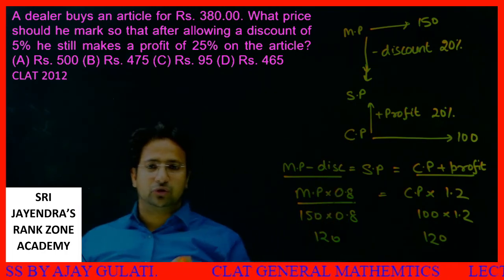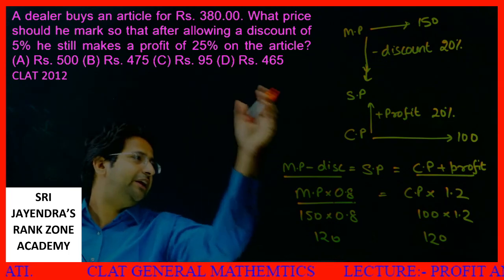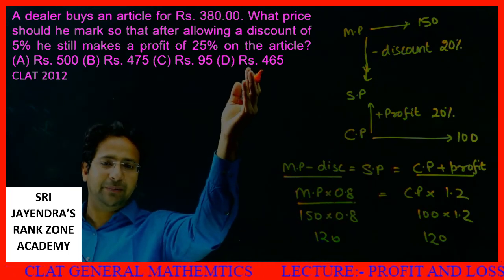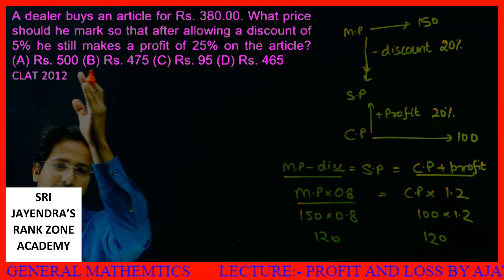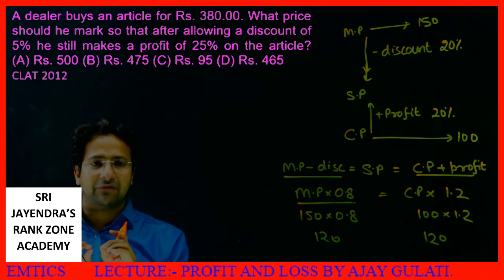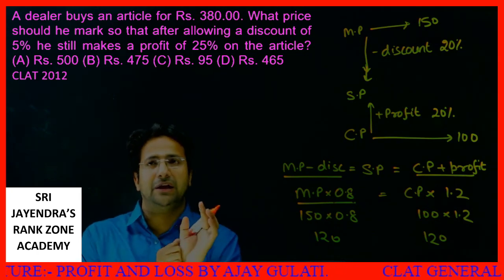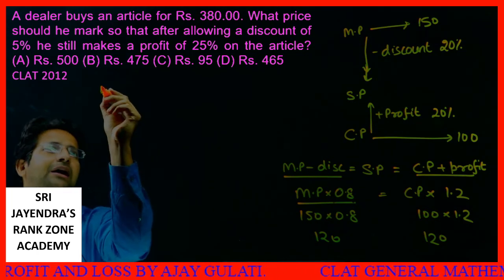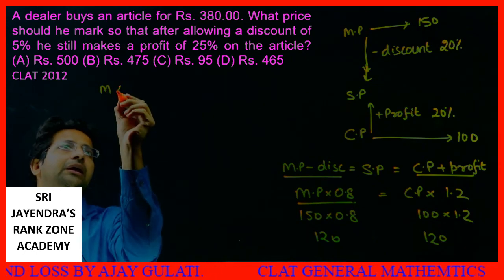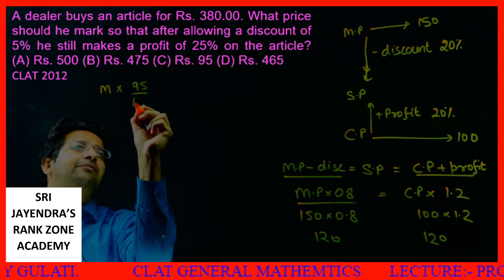Now let's come to this question. A dealer buys an article for 380. What is the CP? CP is 380. On the right hand side I write CP into profit, on the left hand side I write mark price into the value after discount. What price should he mark so that after allowing a discount of 5% he still makes a profit of 25% on the article? Let's say marked price is M. He offers a discount of 5%, that means he's selling at 95%.